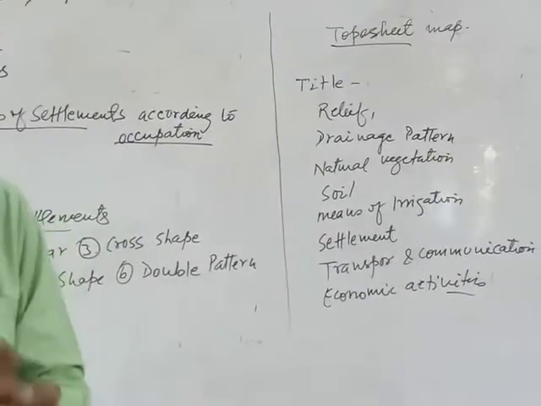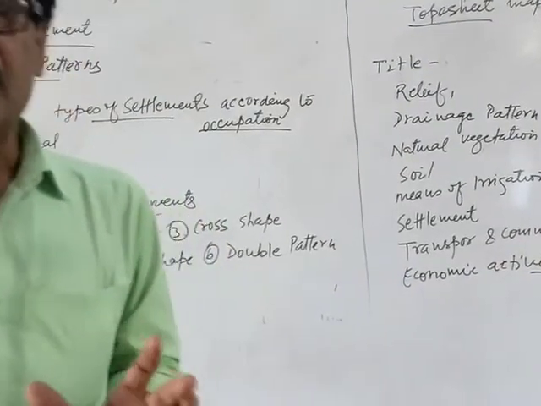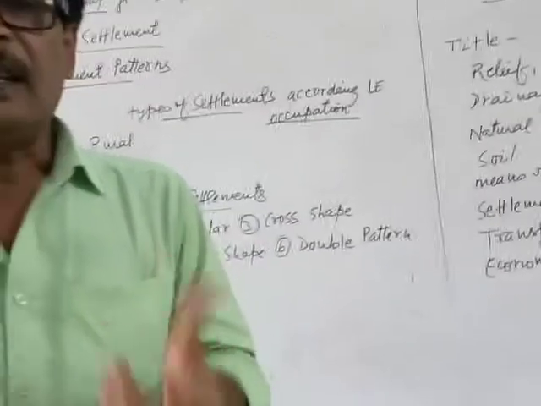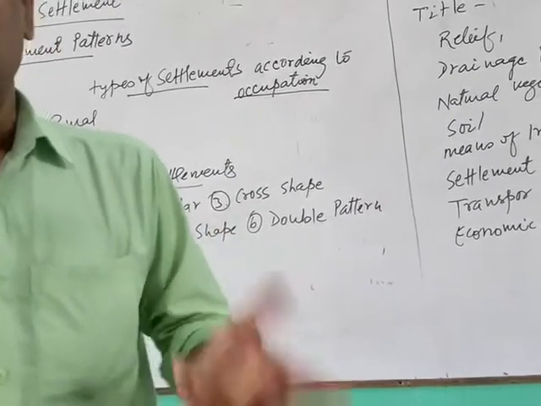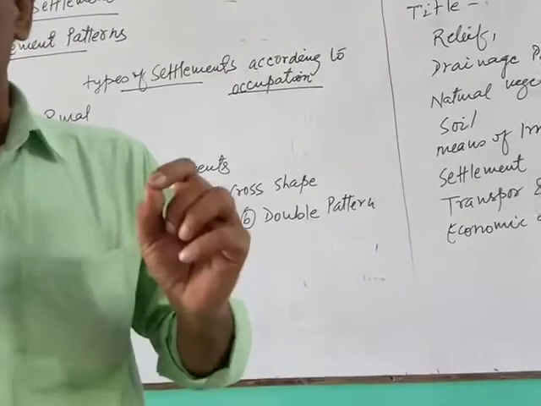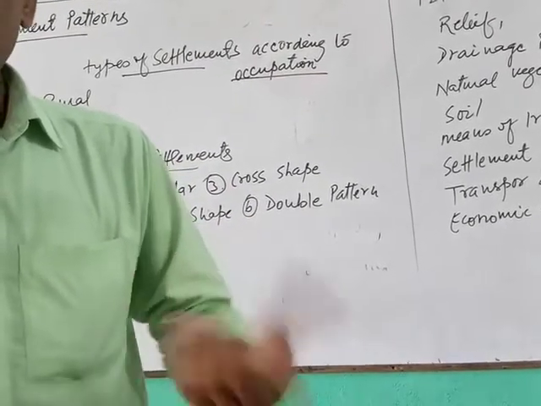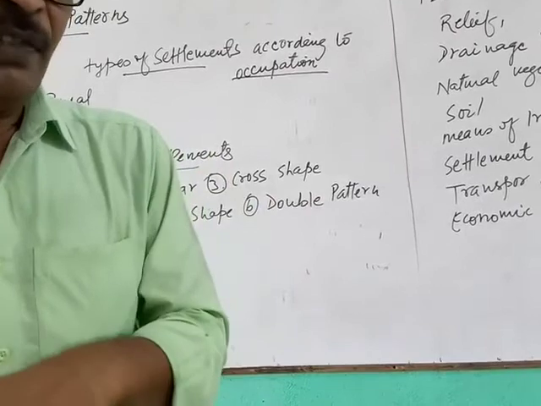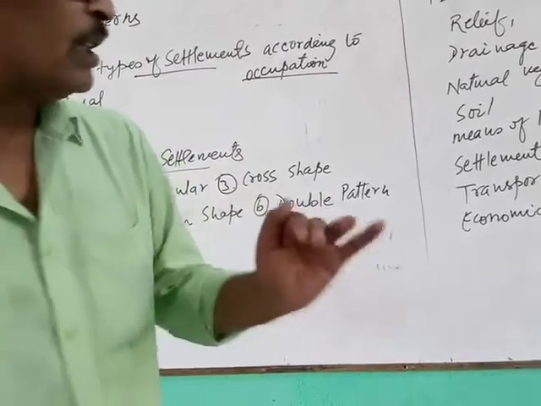The first question is: what is called a settlement. The next question is: divide the settlements on the basis of occupation and define. Third is: divide settlements on the basis of pattern and define with diagram. Define with diagram. डायग्राम बनाएंगे और उसका वर्णन करेंगे.